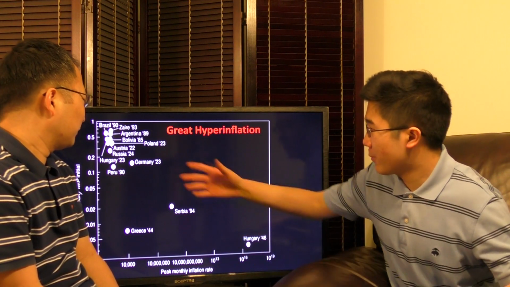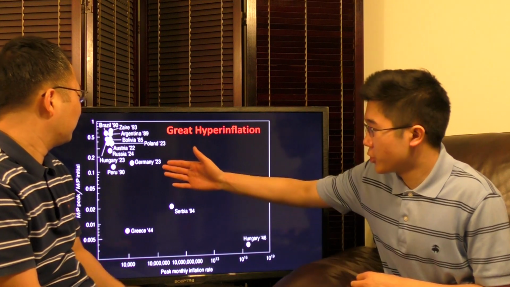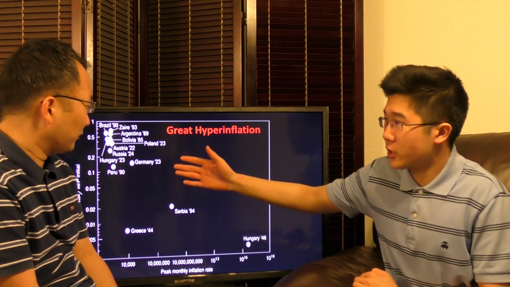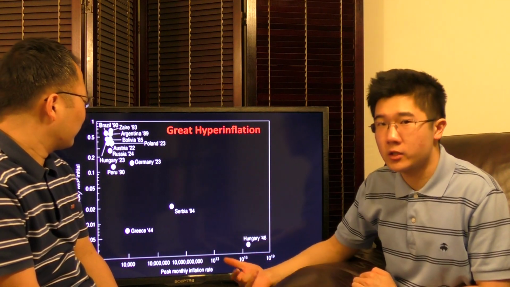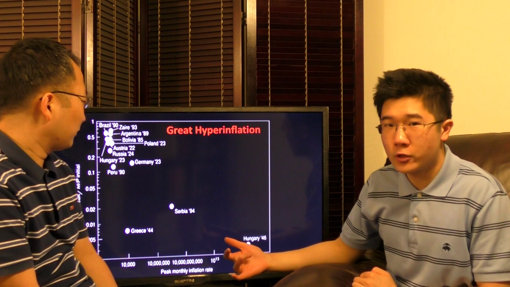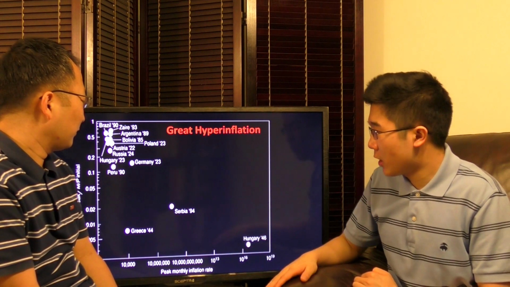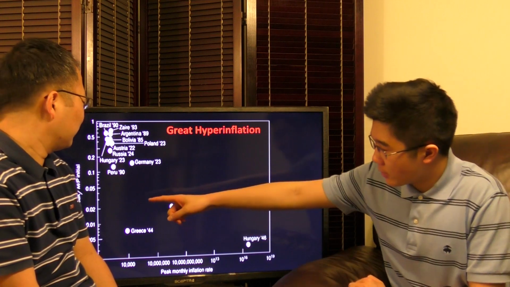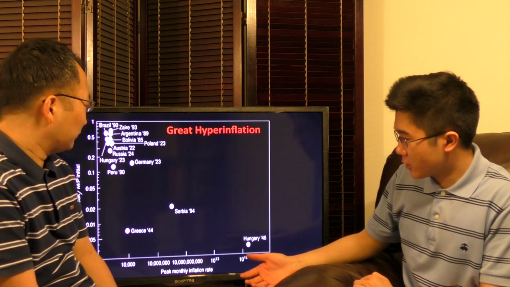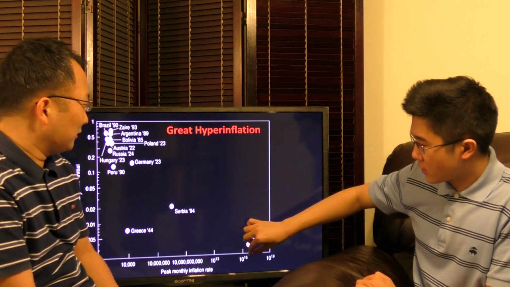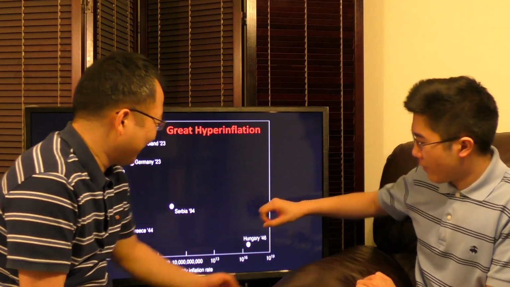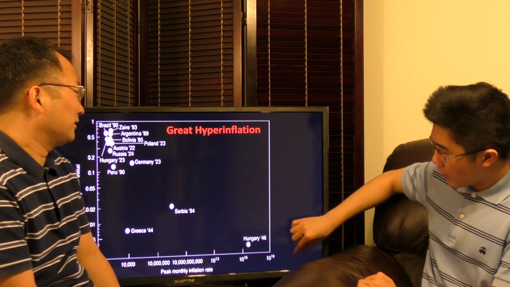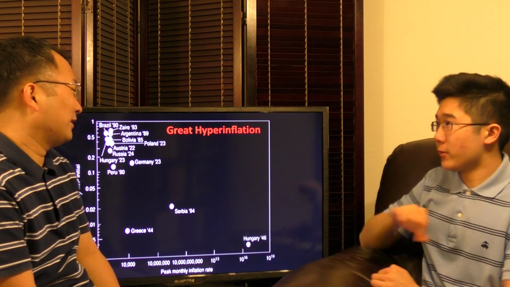We see a lot here happening after World War I, especially with Germany. Germany after World War I had many debt reparations, and paying those war reparations caused great hyperinflation, which probably led to the collapse of the Weimar Republic and the rise of the Nazi Party, but that's another story. And here we see Zimbabwe, whose real money demand is basically 0, so they're right on the x-axis. Their peak monthly inflation rate was around 10 to the 23rd power, so they would be far off the graph.